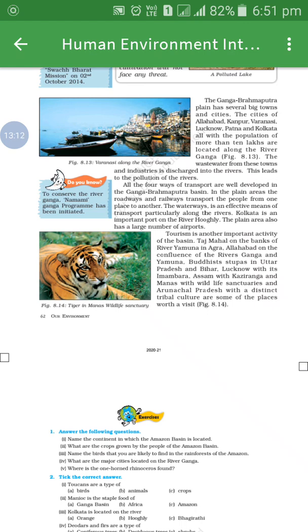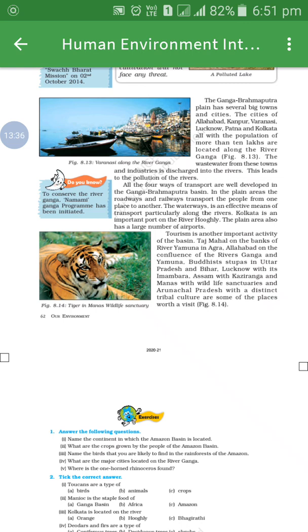That all gets discharged into the rivers, and so the river waters get polluted. Here you will find all four means of transport: railways, roadways, waterways and airways are well developed.